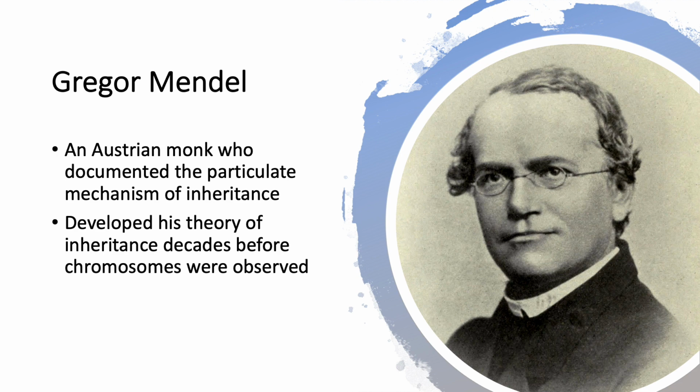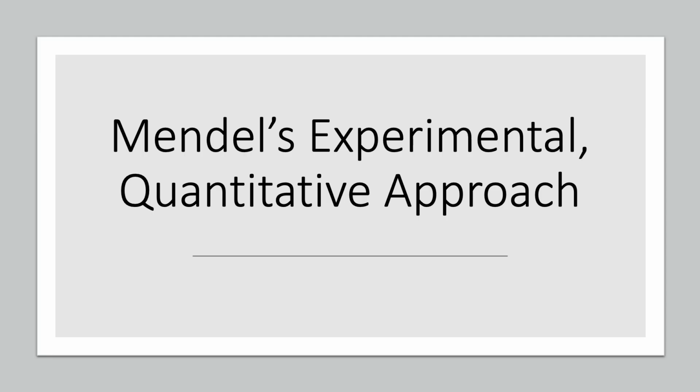Mendel developed his theory of inheritance several decades before chromosomes were observed under the microscope and the significance of their behavior was understood. Mendel discovered the basic concepts of inheritance by breeding garden peas in carefully designed experiments. So let's now examine Mendel's experimental quantitative approach.